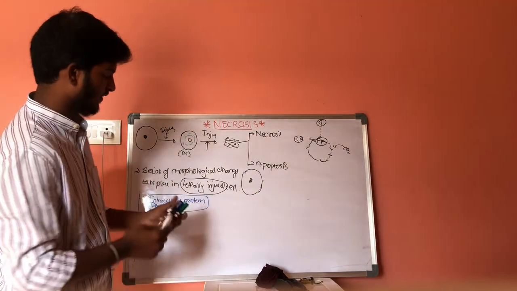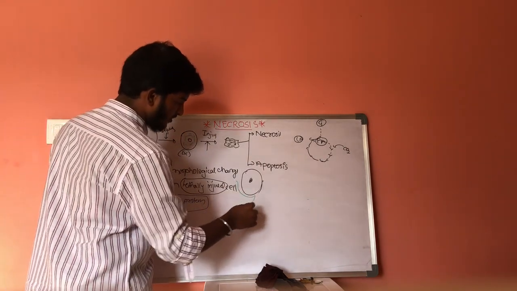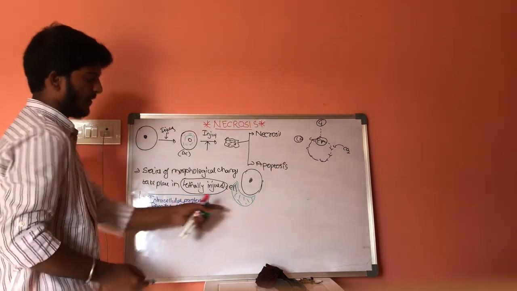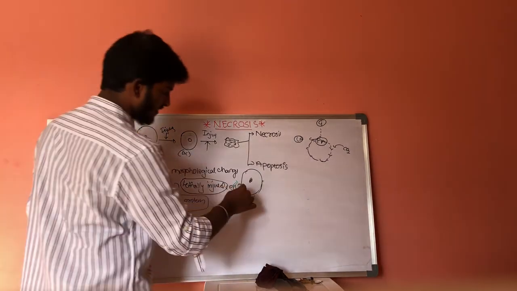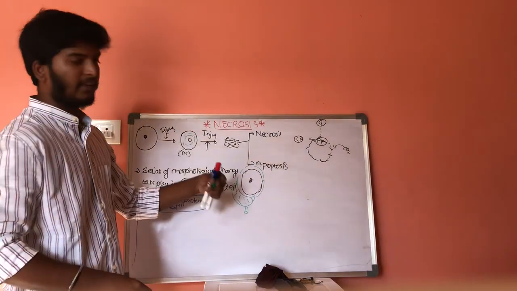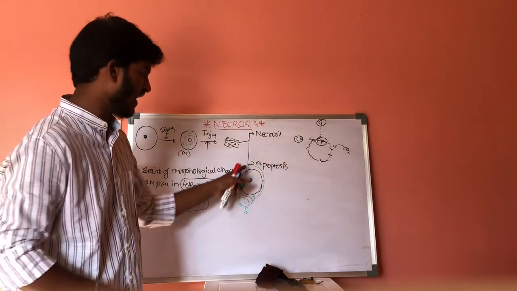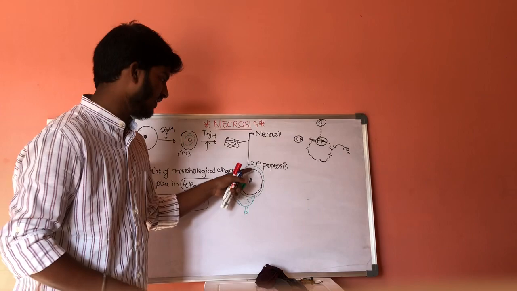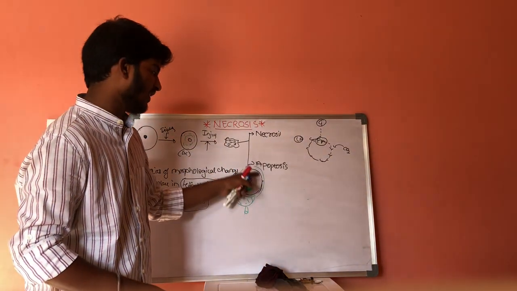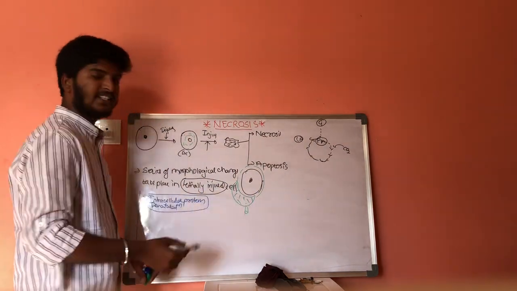Here, let us consider one pathogen, and this is a macrophage, which will engulf this infected cell, that is the lethally injured cell, and will kill it. This happens because of the enzymes.